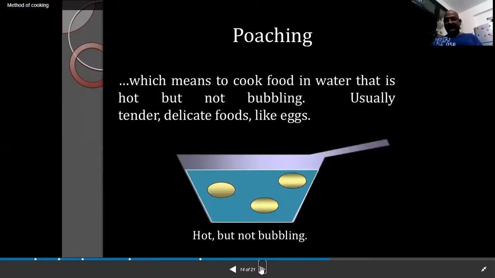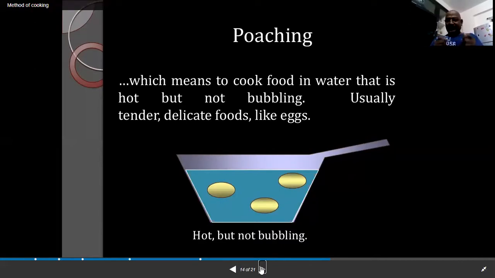Poaching is one of the very delicate methods of cooking, which means to cook food in water that is hot but not bubbling, usually tender, delicate foods like eggs.